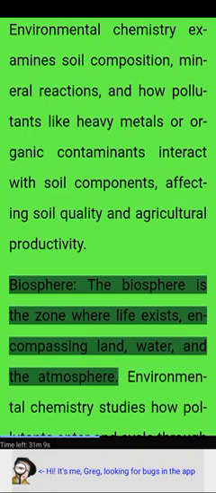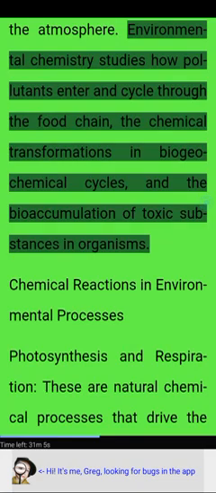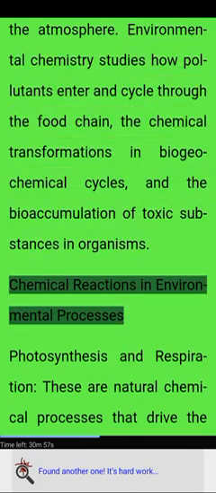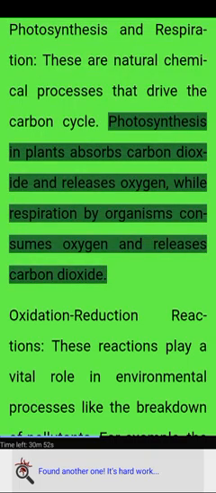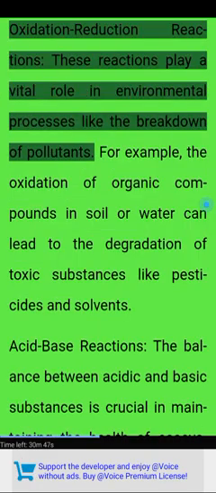Biosphere. The biosphere is a zone where life exists, encompassing land, water, and the atmosphere. Environmental chemistry studies how pollutants enter and cycle through the food chain, the chemical transformations in biogeochemical cycles, and the bioaccumulation of toxic substances in organisms. Chemical reactions in environmental processes. Photosynthesis and respiration. These are natural chemical processes that drive the carbon cycle. Photosynthesis in plants absorbs carbon dioxide and releases oxygen, while respiration by organisms consumes oxygen and releases carbon dioxide. Oxidation-reduction reactions.